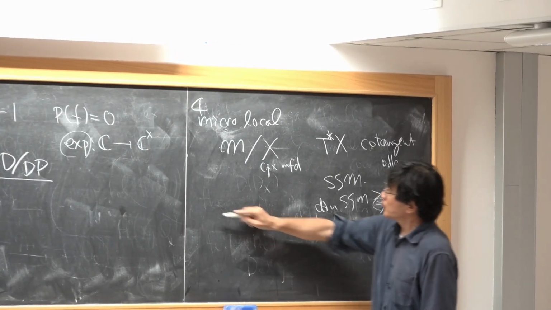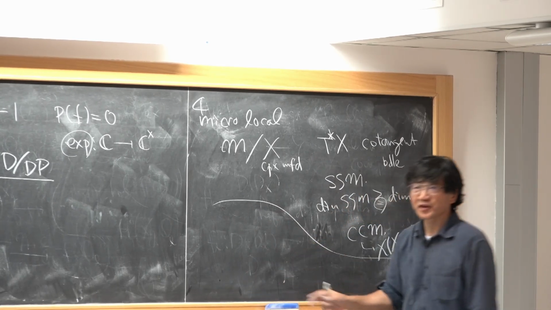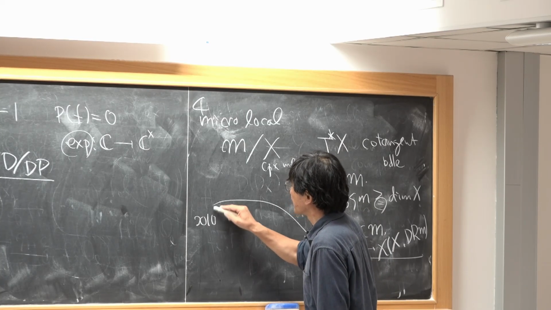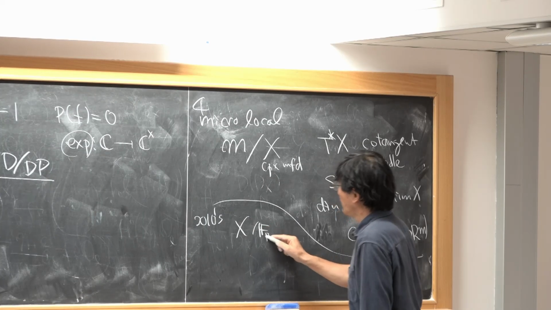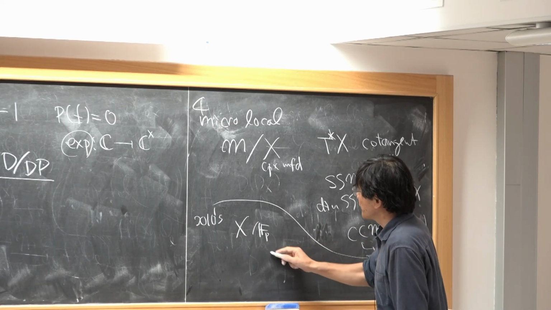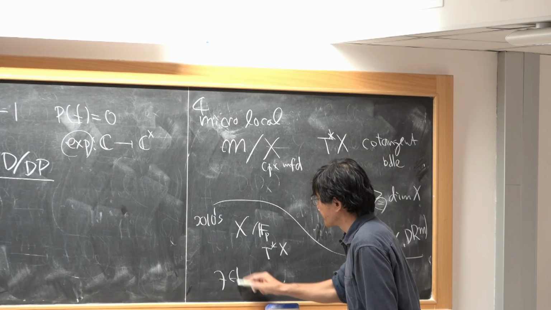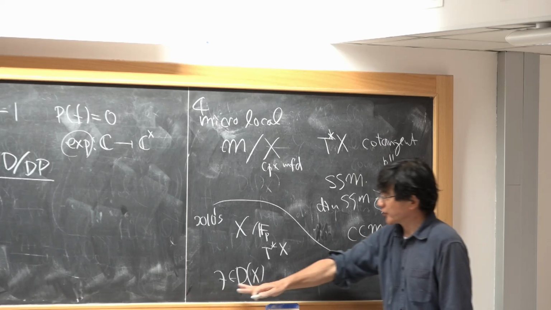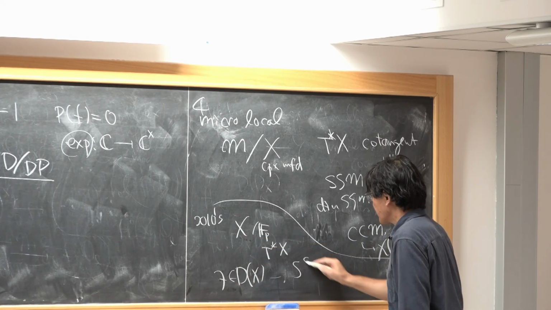This started a long time ago, like half a century ago, but only recently we have a similar theory of varieties in characteristic p. Here we also have the cotangent bundle, and if we have an object, a sheaf on your variety, then we can define the singular support.